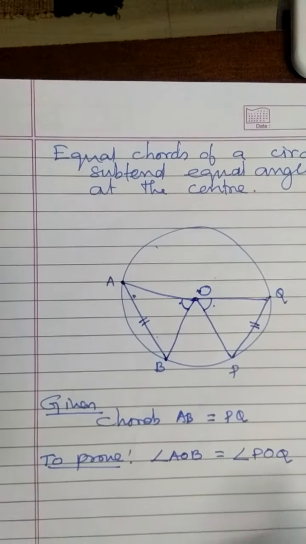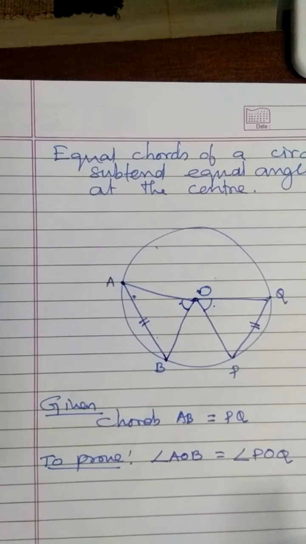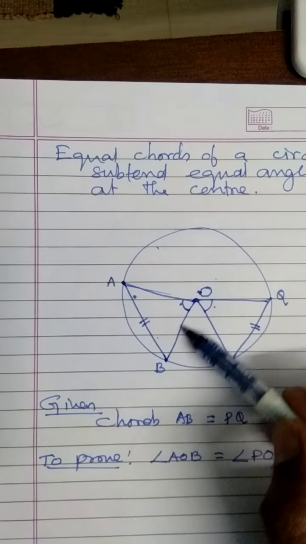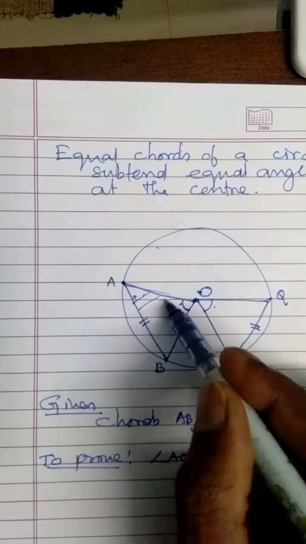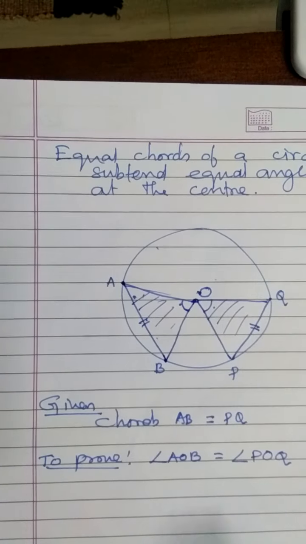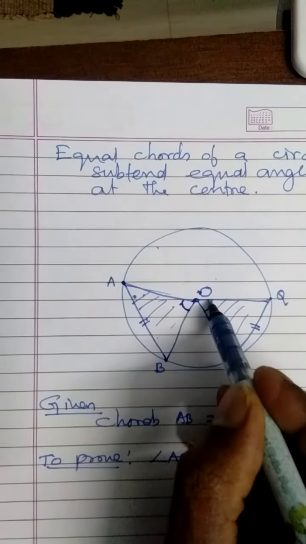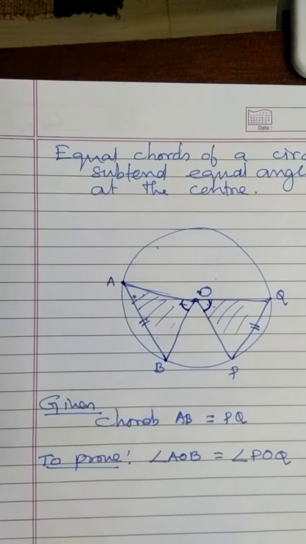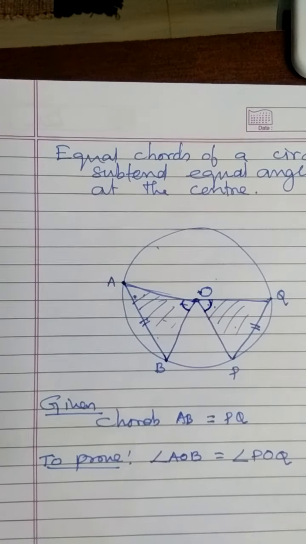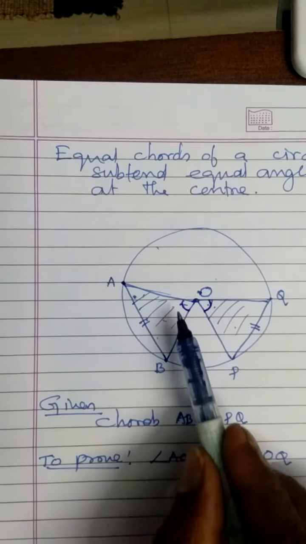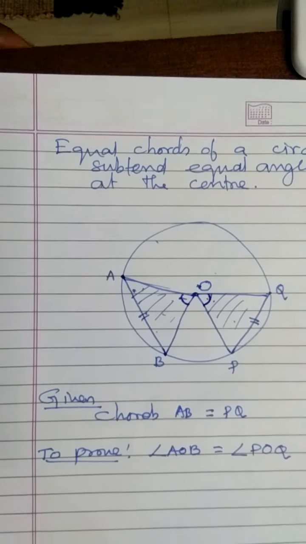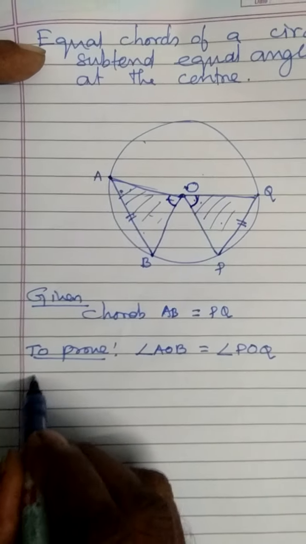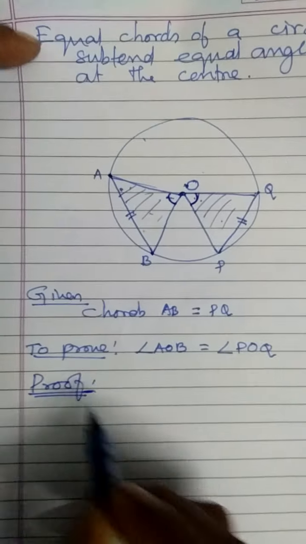We have already studied the properties of triangles. On joining the endpoints of the chords with the center, we have got two triangles. So when we want to show that these two angles are equal, if these two triangles are congruent, then the corresponding parts we can say are equal. Let us see how it is proved. So, proof. We can give the proof like this.